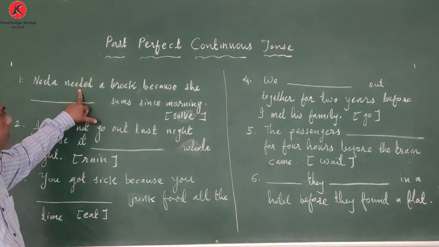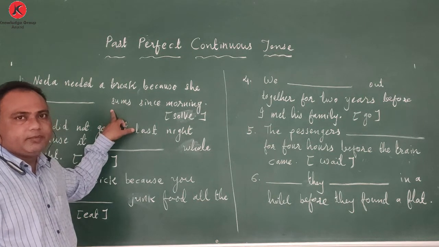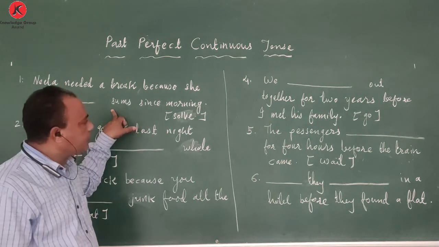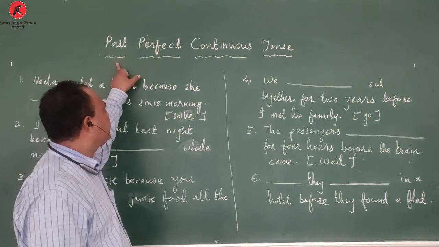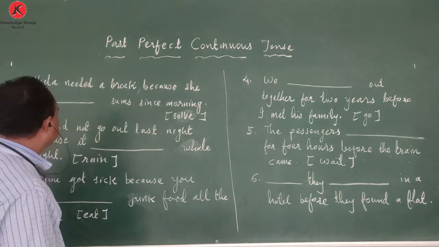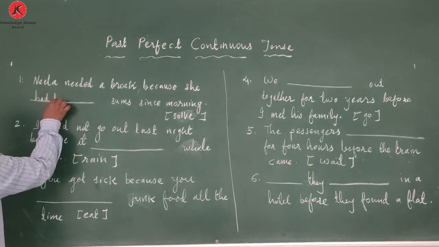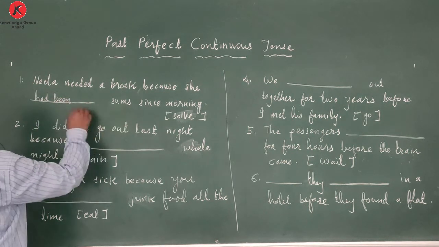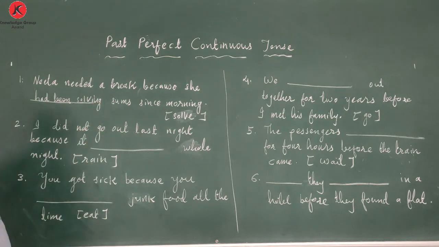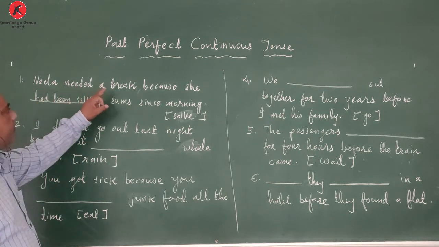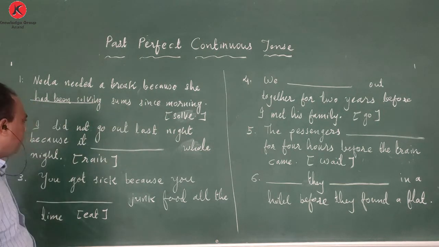So, since it is about past tense, and the situation indicates that the activity started somewhere in the morning, continued in the morning, and also ended in the morning, to describe that situation, we need to use past perfect continuous tense. So, here we know the verb form had plus been plus verb plus ing, solving. Nita needed a break because she had been solving sums since morning.